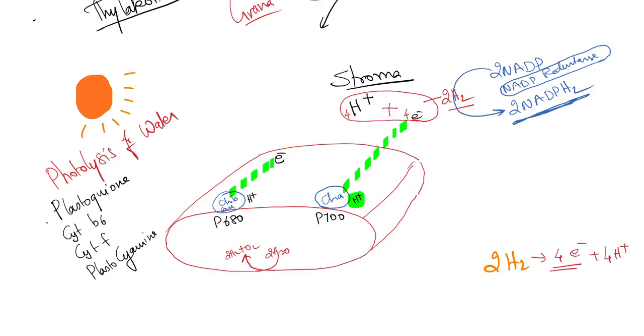Four electron carriers are there. Let me mention first plastoquinone, second cytochrome B6, third cytochrome F, and fourth plastocyanin. In this order, that electron will be transported to photosystem 1.